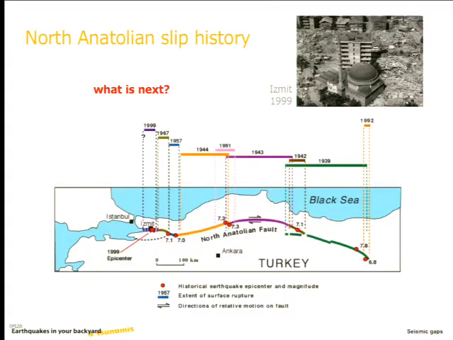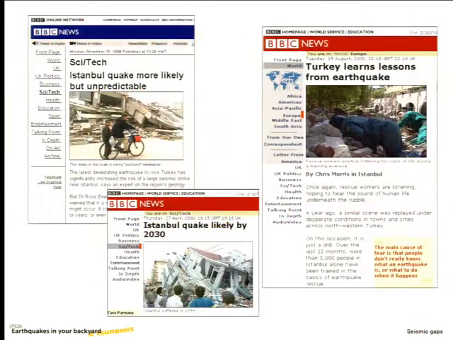Not all of them collapsed, of course. Here's probably a residential apartment building that didn't collapse. But you see a lot of this sort of pancaking of apartment buildings like this. Here you go, another great example. And actually some of the more historic buildings, like that mosque, survived the earthquake.